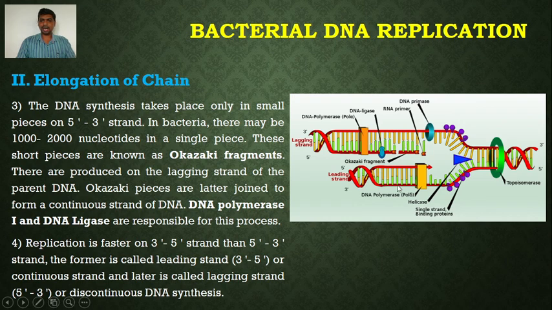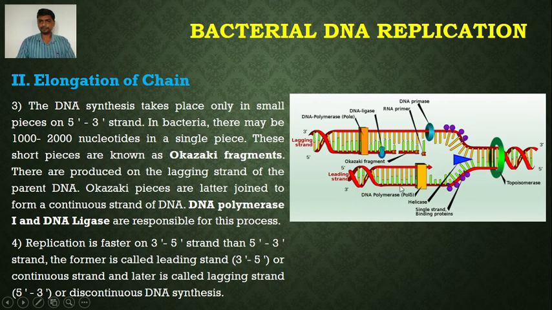Replication on the opposite strand is faster, that is on the strand which runs in 3' to 5' direction. So this is the template strand which runs in 3' to 5' direction, where DNA replication is faster than on the strand which runs in 5' to 3' direction. So this is the strand which runs in 5' to 3' direction.